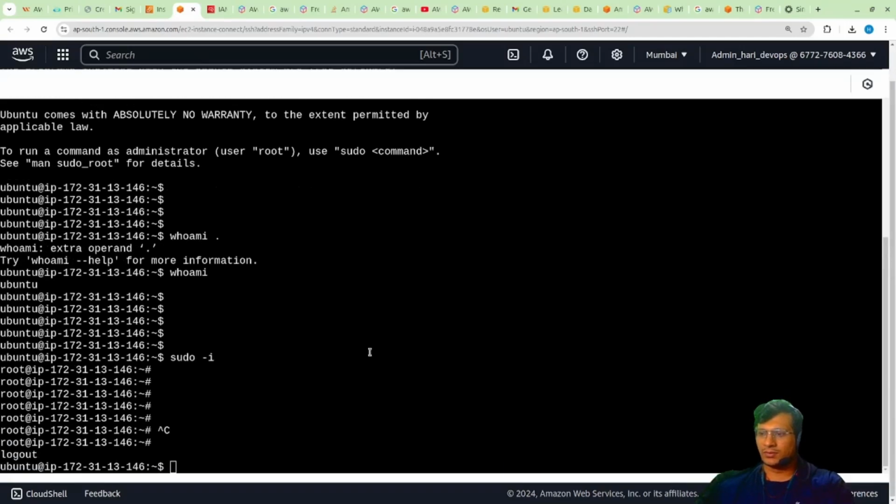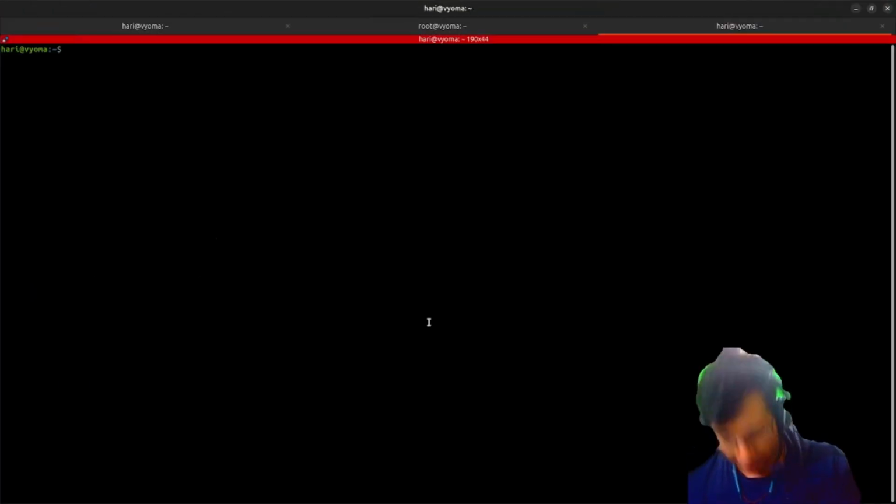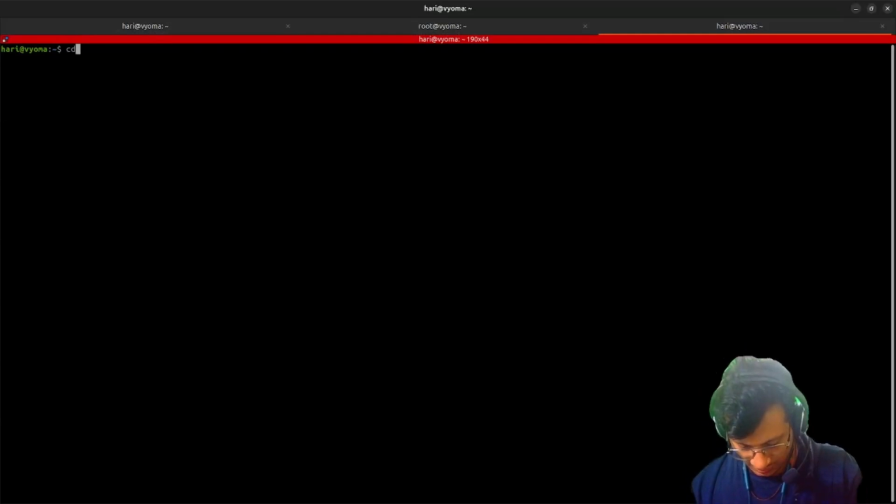Earlier, only Amazon Linux machine image 2 and some Red Hat machines were allowed to be accessed over this web console. Suppose I have to connect through my terminal. This is my terminal. If I have to connect through my terminal, how would I do that? There are two steps that we have to follow. First of all, where we have kept our